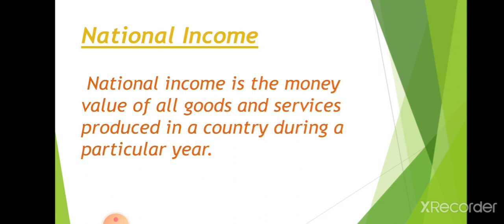So, what is national income? National income is the money value of all goods and services produced in a country during a particular year. The income is earned mainly from three sectors.